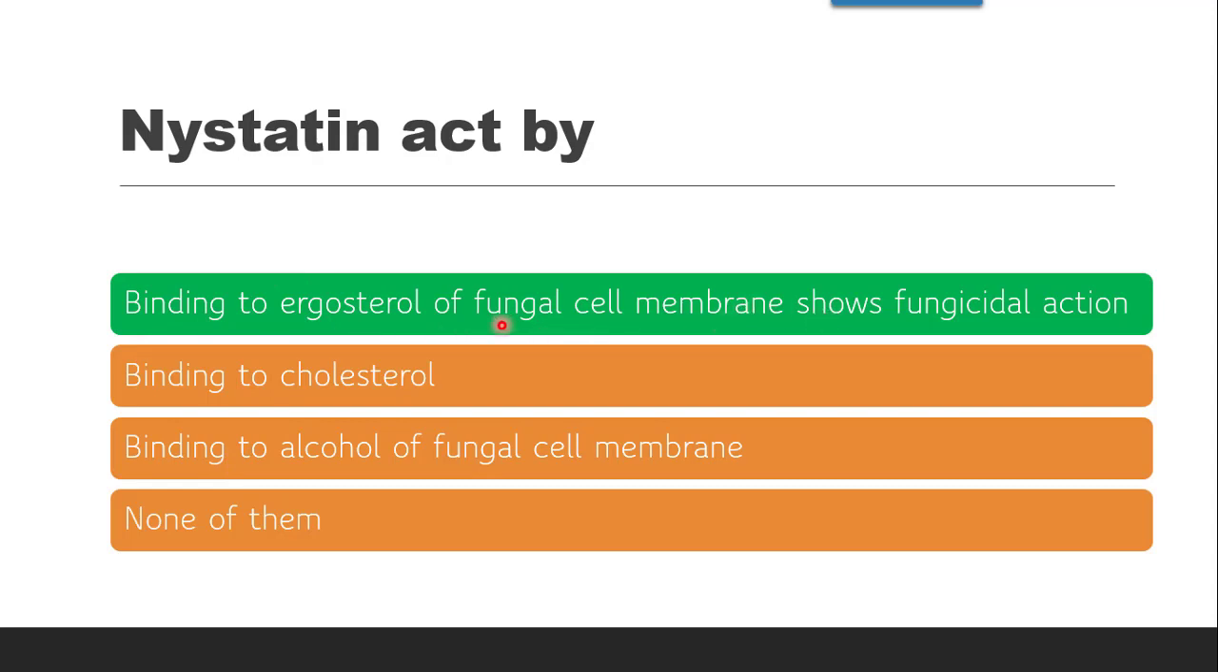Nystatin binds to ergosterol, which is a major component of fungal cell membrane, and it forms pores or channels in that membrane, and while forming pores the content can be leaked out from the cell and it can lead to death of fungal cell. So fungicidal action, that means they can kill the fungi. Cidal is to kill.